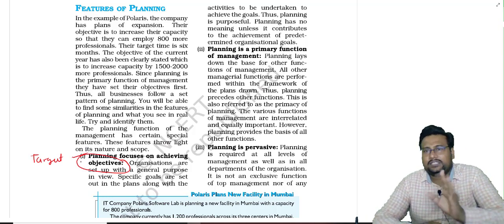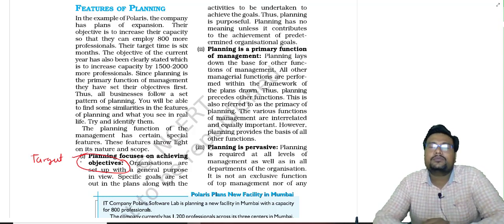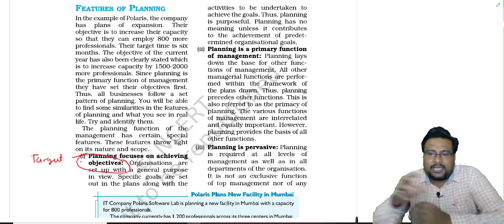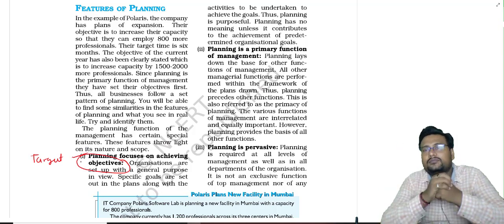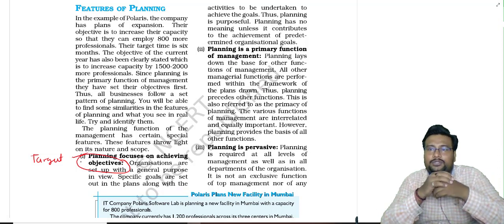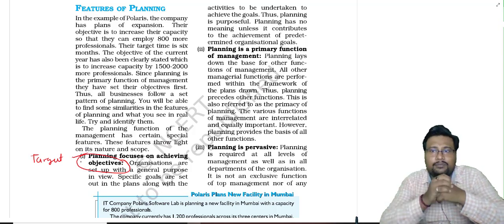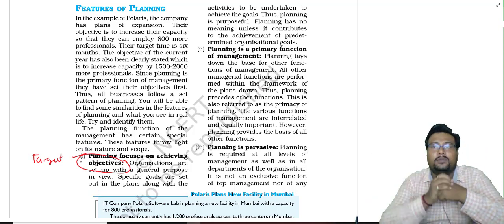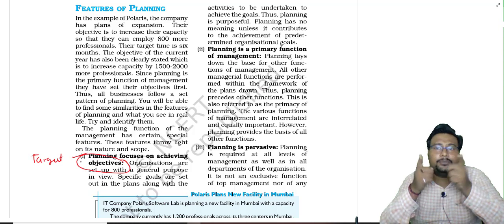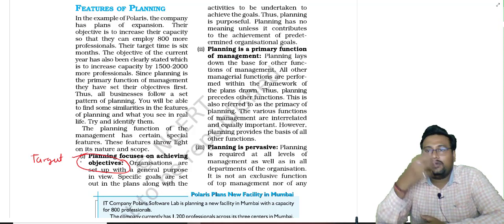I'm telling you one example. Suppose you have a target, you have one objective. You are playing a game, and your objective is that you have to win that game. A lot of competitors are there. One competitor is making a strategy to defeat you in the game. So you have to think in advance what the next move of the competitors will be, and according to that you have to implement the plan, do the work, and only by that can you win the game.